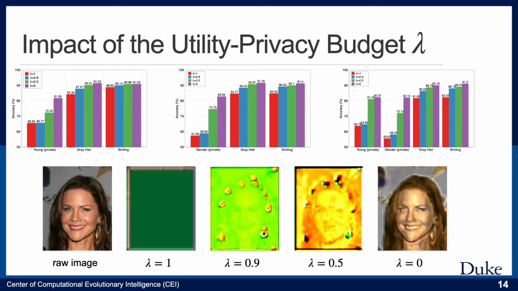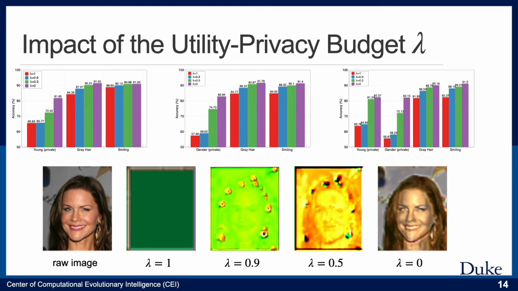We further visualize how different options of lambda influence the utility maintained by the learned feature extractor. This is done by training a decoder with the reversed architecture of the feature extractor. And then the decoder aims to reconstruct the raw image by taking the extracted features as input. Here, we set gender as the protected attribute when training the feature extractor.